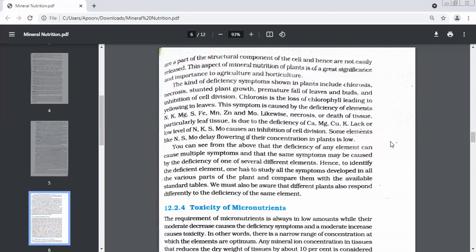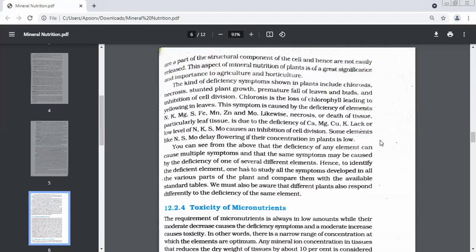Molybdenum. Which one will cause inhibition of cell division? See, the first symptom was chlorosis, and we had so many elements which lead to chlorosis. Necrosis, we have four mainly: calcium, magnesium, copper, and potassium. But inhibition of cell division is mainly caused by which element? Molybdenum. There's one more problem which occurs if there's a deficiency of molybdenum, that is delay in the flowering.